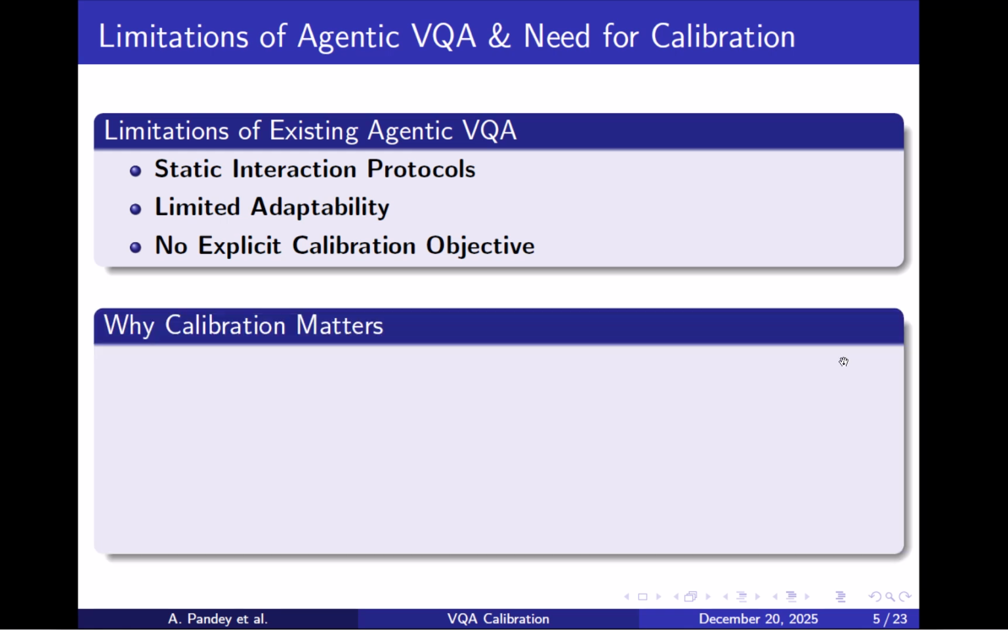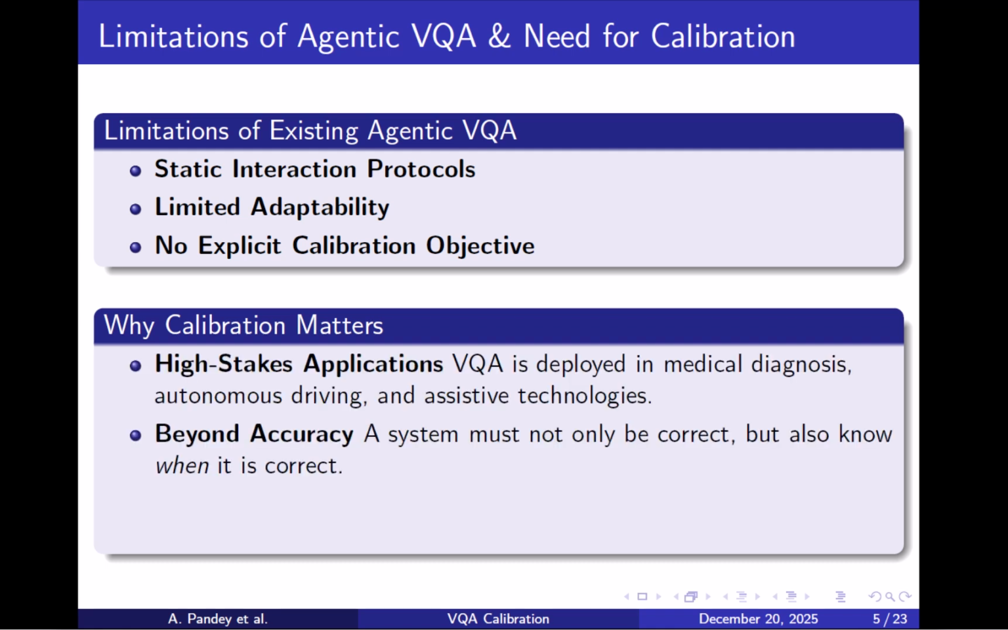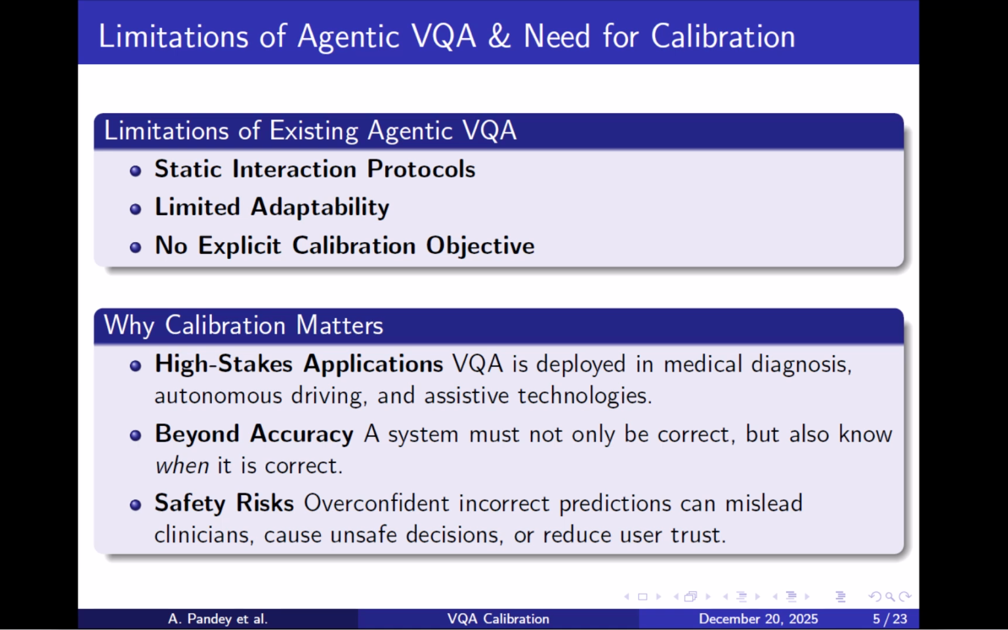This becomes a serious issue when we look at real-world applications, where VQA systems are increasingly used in high-stakes domains like medical imaging and autonomous driving. In such settings, accuracy alone is not sufficient. A system must know when it is likely to be correct and when it is uncertain. Overconfident but incorrect predictions can mislead clinicians, trigger unsafe decisions, and ultimately reduce trust.